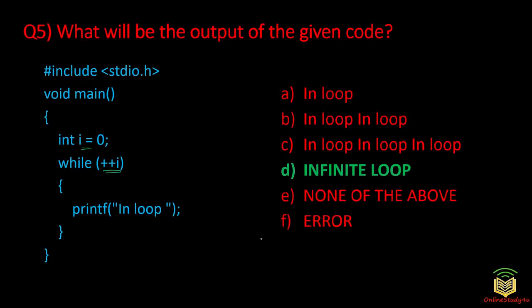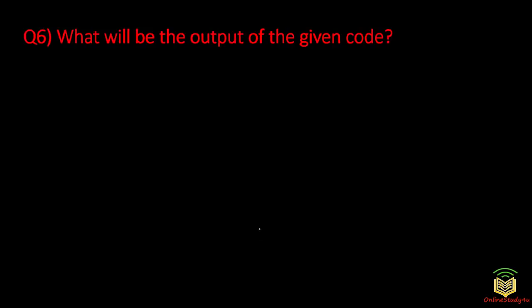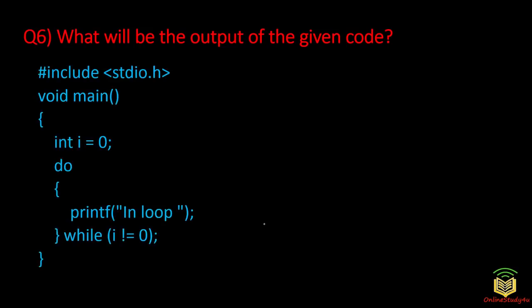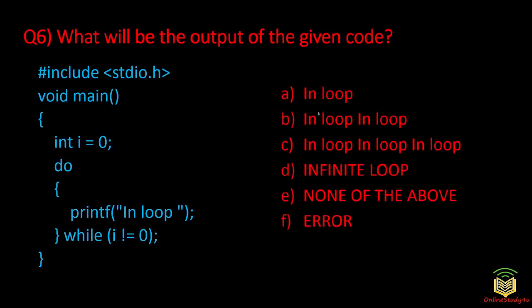Now let us move on to the next question, that is the sixth question. What will be the output of the given code? Okay, so this is the given code. #include <stdio.h> void main, int i = 0; do printf("in loop"); while (i != 0). This is again a straightforward question. Option A, in loop. Option B, in loop, option C, in loop, option D, infinite loop, option E, none of the above, option F, error.